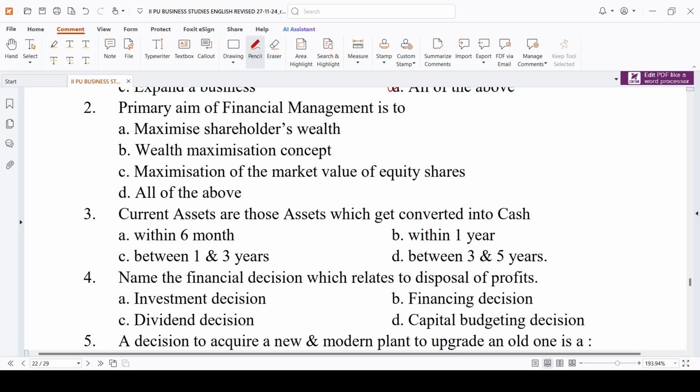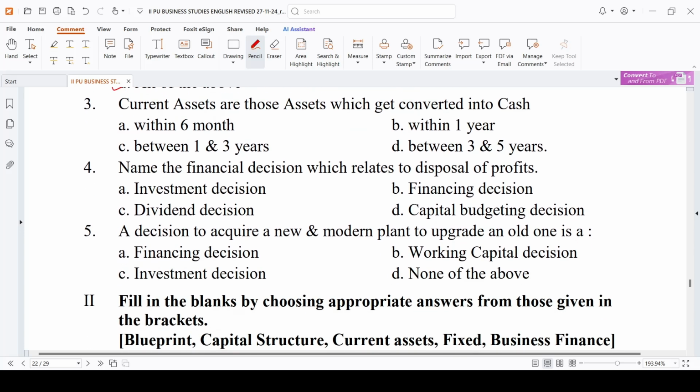So how can you maximize this shareholders' wealth? By increasing the market value of the equity shares, maximizing the market value. So whatever the equity shares are there, if the market value increases, automatically the wealth of the shareholders will also increase. That concept is nothing but the wealth maximization concept. So the major objective of financial management is to maximize the shareholders' wealth, through the maximization of the market value of the equity shares. So again the answer is all of the above.